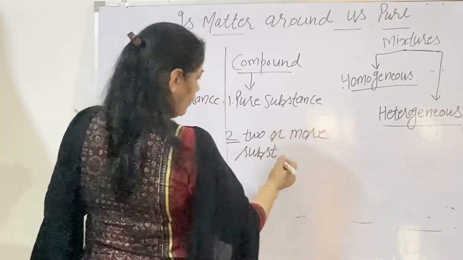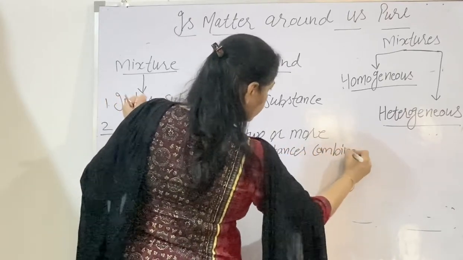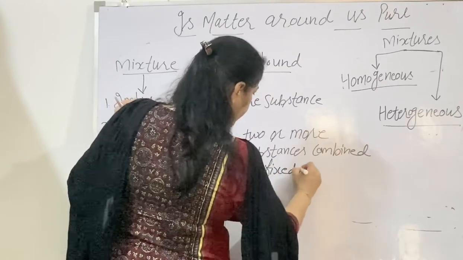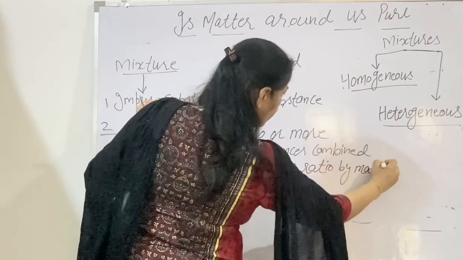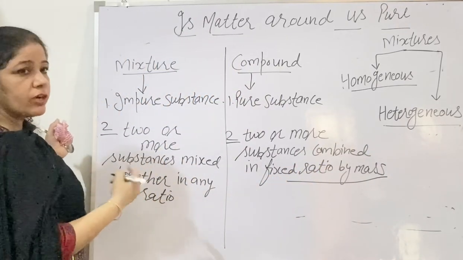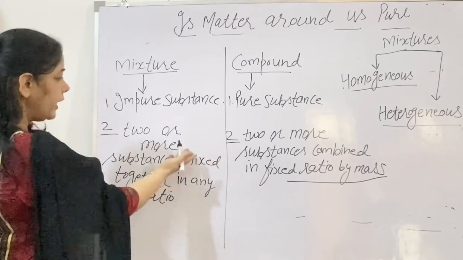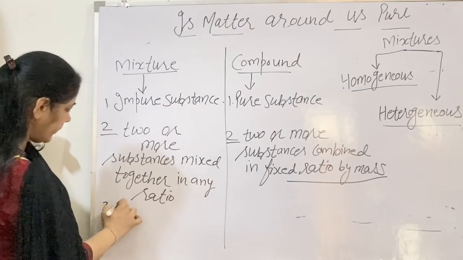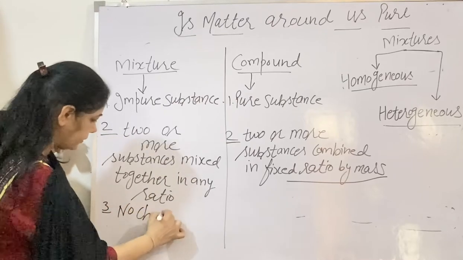elements are combined in a fixed ratio by mass. I gave you the example earlier also of water, carbon dioxide, sulfuric acid, H2SO4, HNO3. Here you can write any example of homogeneous or heterogeneous mixture. Third, in a mixture there is no chemical reaction that takes place.